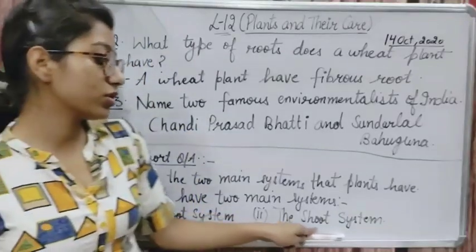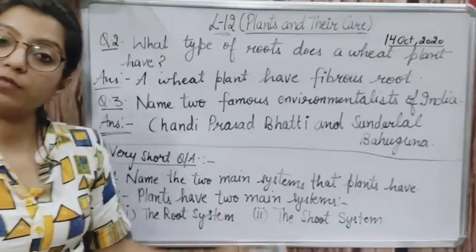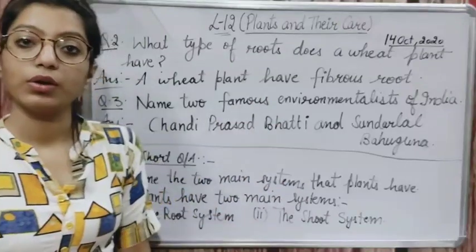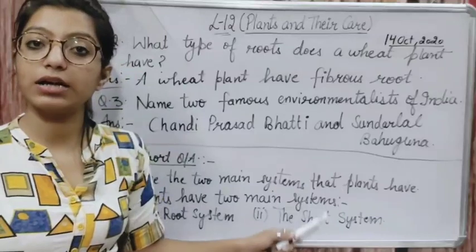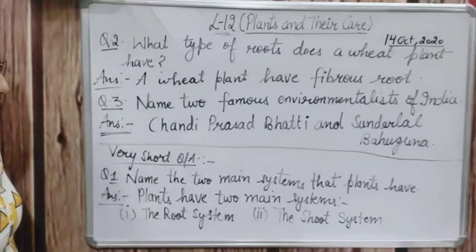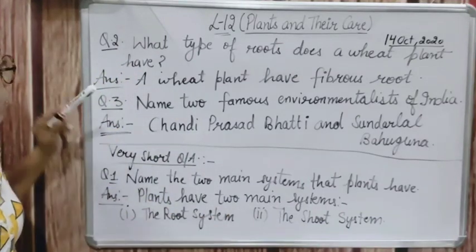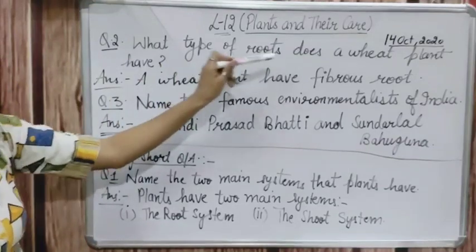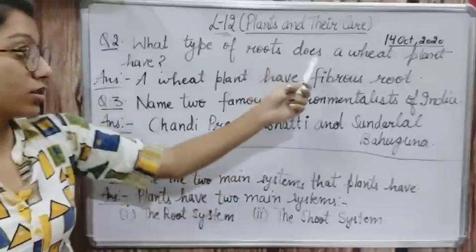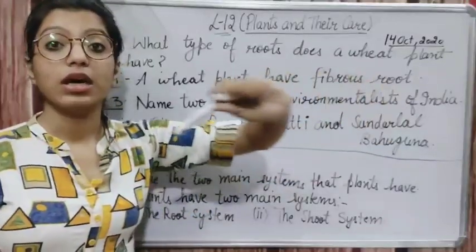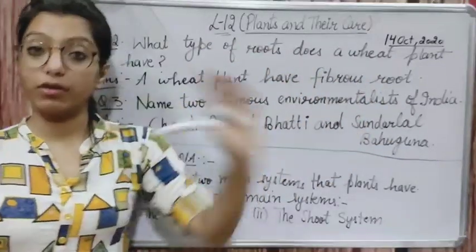Now what is the shoot system? The shoot system is the part of the plant which grows above the ground, and it consists of stem, leaves, bud, flower, seed, and fruit also. Then question number 2: what type of roots does a wheat plant have? What type of roots does a maize plant, millet plant, or grass plant have?